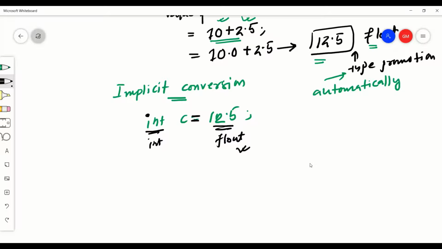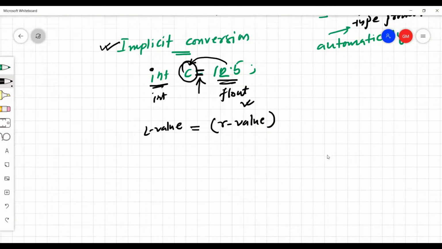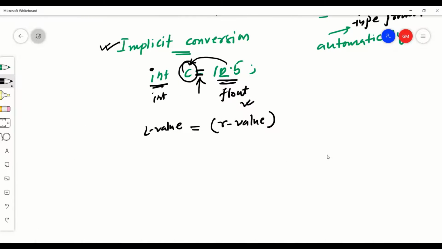So now let's understand what this is. Whatever rules I am going to tell you now with respect to implicit conversion are related to the assignment operator. When you assign a value to a certain identifier, it might be a variable or a constant. When you talk about the assignment operator, there are two things. This is called the R value, the right hand side expression, and this is called the L value, the identifier C.